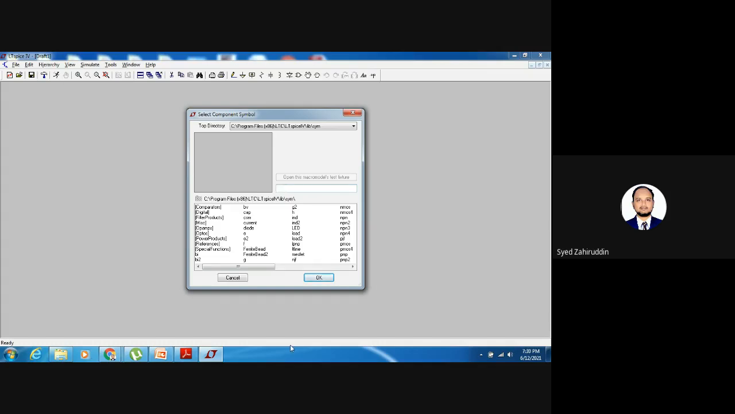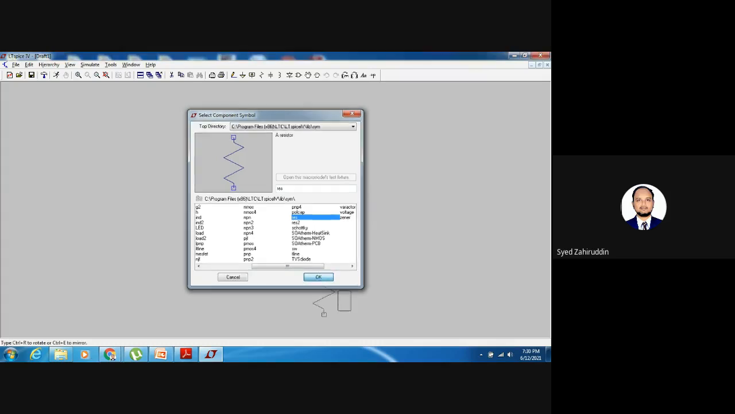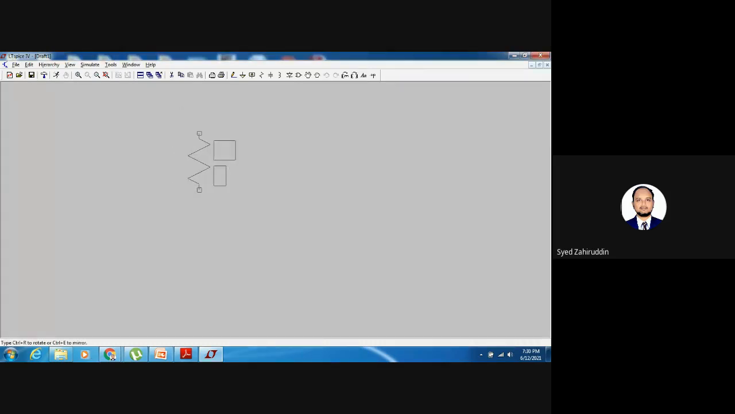Just by typing what types of components we require and selecting one, it produces one resistor, and by selecting this, one resistor can be copied onto the screen. If I use the Ctrl+R option, that resistor can be rotated.